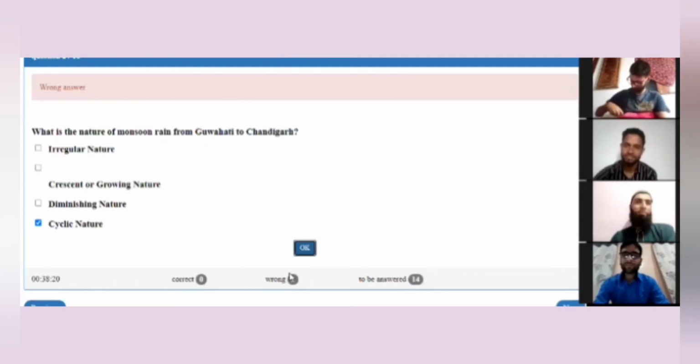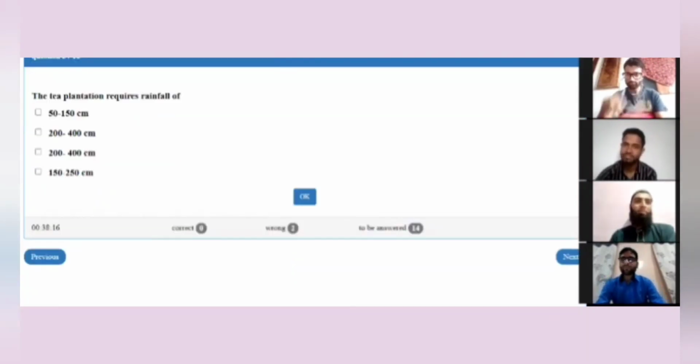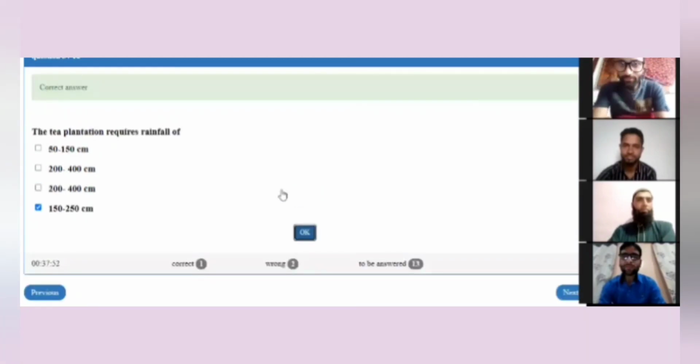The next question is for Mr. Abrar on the screen now. The tea plantation requires a rainfall of 50 to 150 centimeter, 200 to 400 centimeter, or 150 to 250 centimeter? D, 150 to 250. Yes, it is the right answer. So Mr. Abrar has got 4 more points.